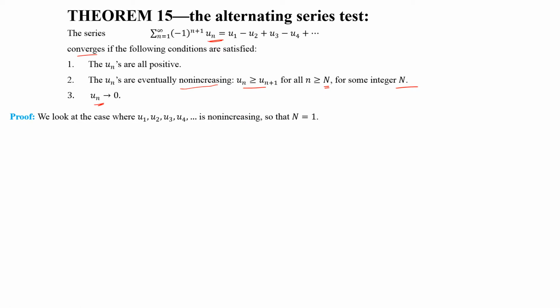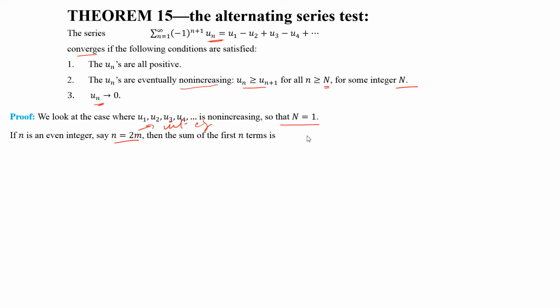Okay, now we look at the case where u1, u2, u3 is non-increasing for n equal to 1. So we take n equal to 1 without any loss of generality. We assume that n is an even integer. If n is an even integer, then n is equal to 2m, where m is an integer, right? Any even integer can be written in this form, 2 times some integer.